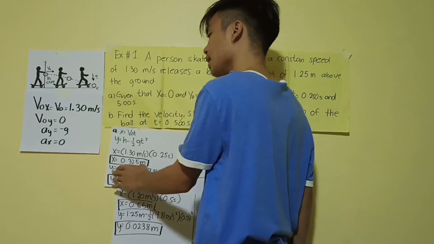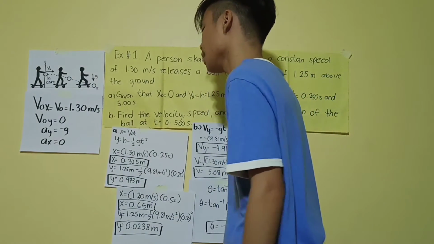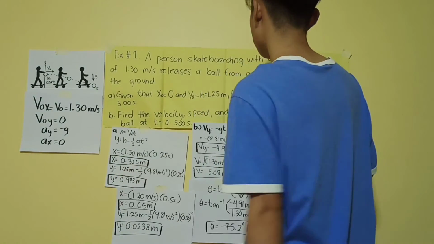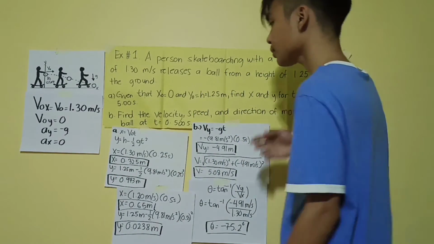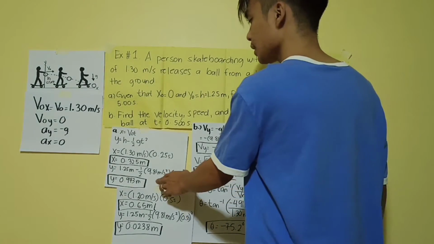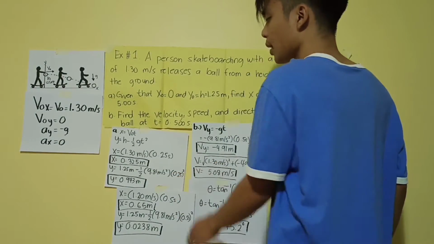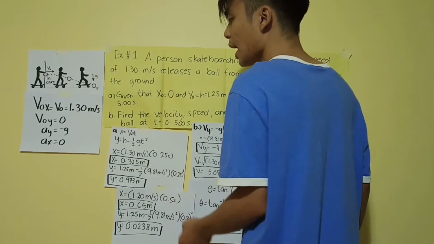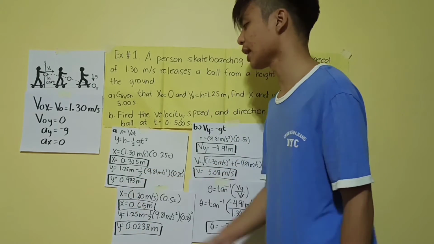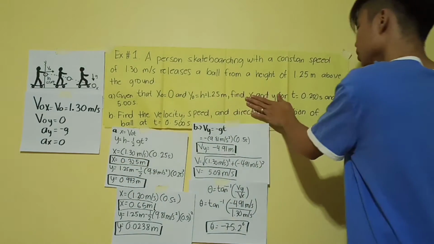So, para sa y, ang gagamitin natin na equation is y is equals to h minus 1/2 g t squared. So, substitute na natin yung mga value na meron tayo. H, 1.25, given dito. Then, 9.81 meters per second squared, which is yung gravity natin. And yung time na meron tayo dito sa ating problem, which is 0.25. Then, calculate na natin. At ang makukuha nating sagot ay y is equals to 0.943 meters. So, yun na yung sagot natin para sa x and y na tinatanong dito.